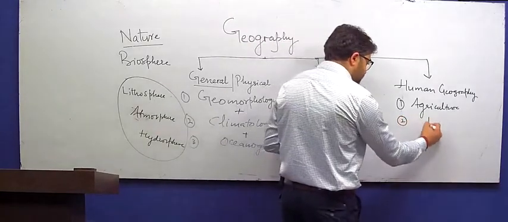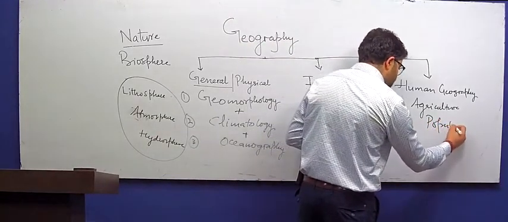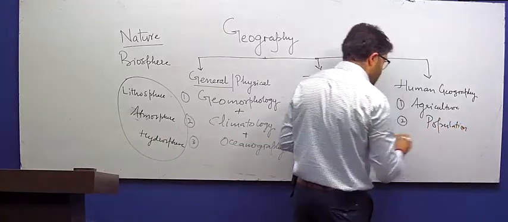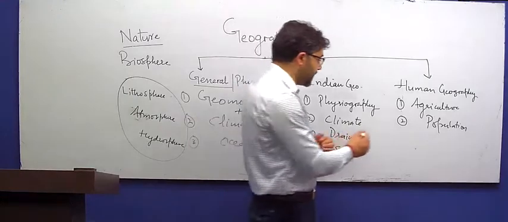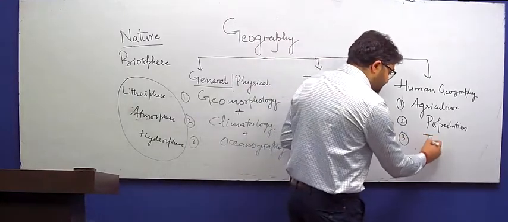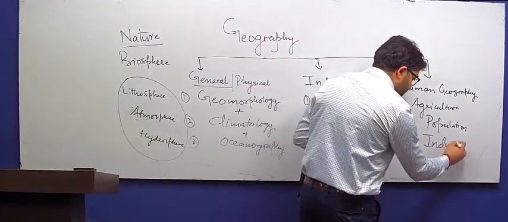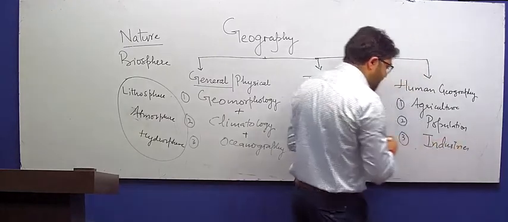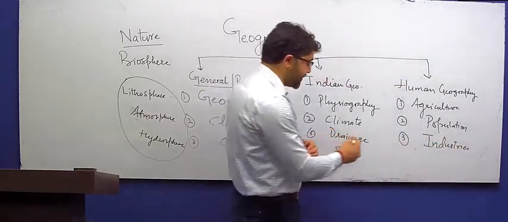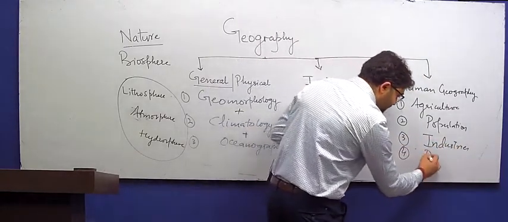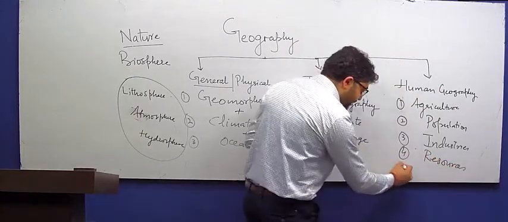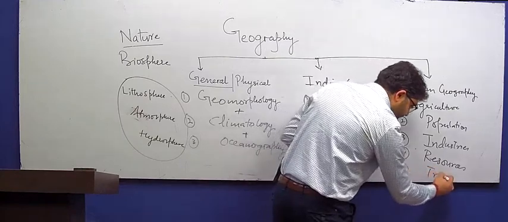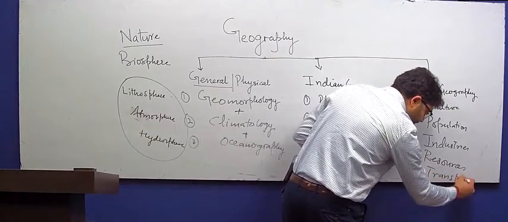Second, population of India and world. Third, industries, industrial pattern of India and world. Then resources, again India and world. And then another component here is the transport.